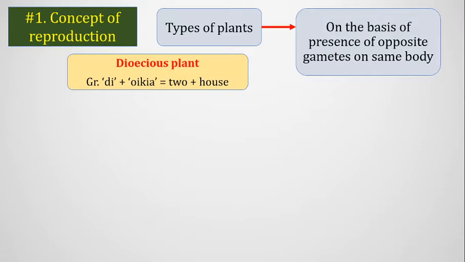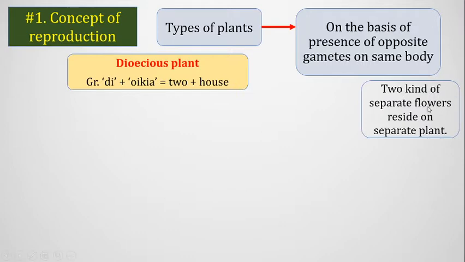Some plants will contain the male flower only, and some plants will contain female flowers only. That means two types of flowers cannot simultaneously exist on the same plant body. So two different plants will contain two different types of flowers. That means male flowers will be present on the male plant, and female flowers will be present on female plants. We see such a phenomenon in date palm or khejur gach.